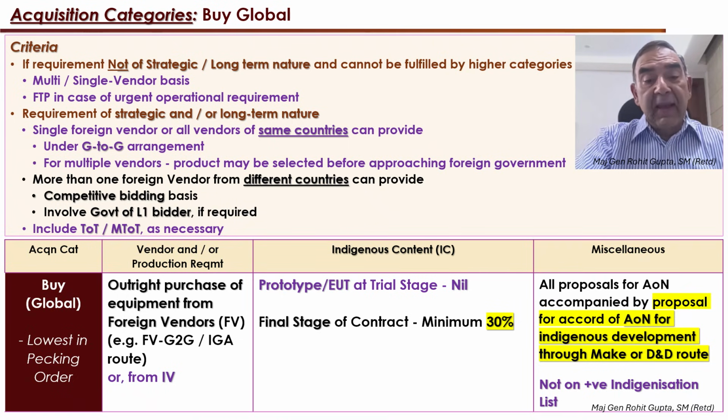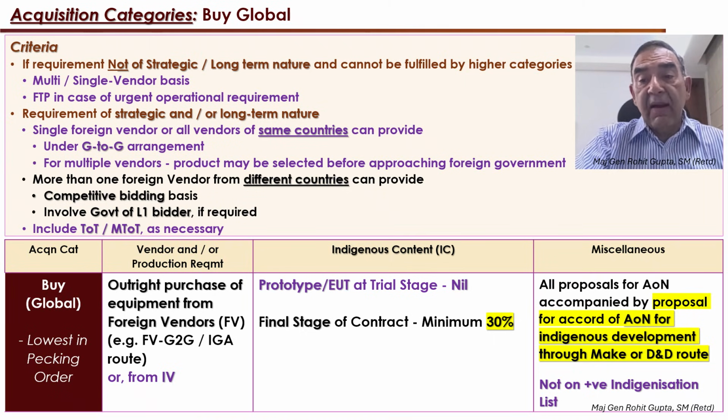It could be, like we pointed out, the government-to-government agreement, the IGA route with the US government. Or it also could be from an Indian vendor. That means the Indian vendor can come into the buy global category in case he can provide the product. For the indigenous content at the prototype stage or the equipment under trial stage, there is no requirement of indigenous content.